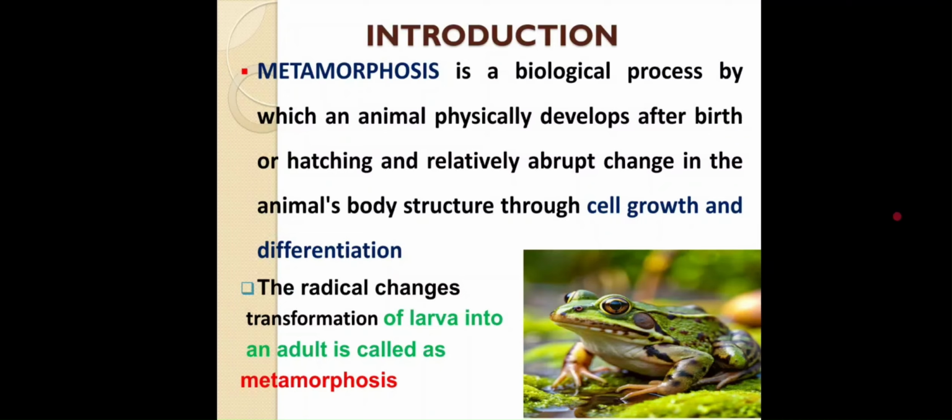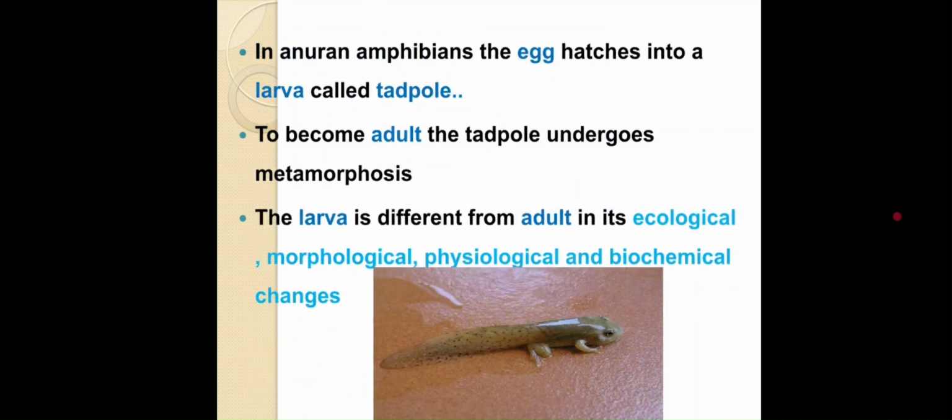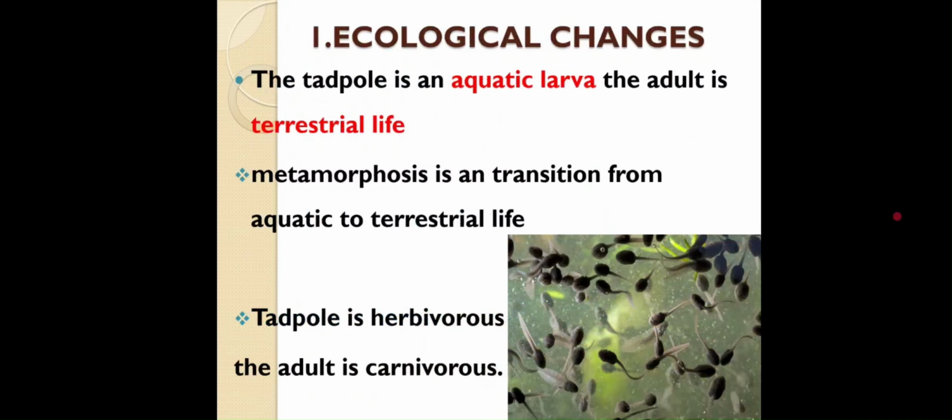Metamorphosis is a biological process by which an animal physically develops after birth or hatching, with a relatively abrupt change in the animal's body structure through cell growth and differentiation. The radical transformation of a larva into an adult is known as metamorphosis. Usually in amphibians, the egg hatches into the larva called a tadpole. To become the adult, the tadpole undergoes metamorphosis. The larva is different from the adult in its ecological, morphological, physiological and biochemical features. Let us see one by one.